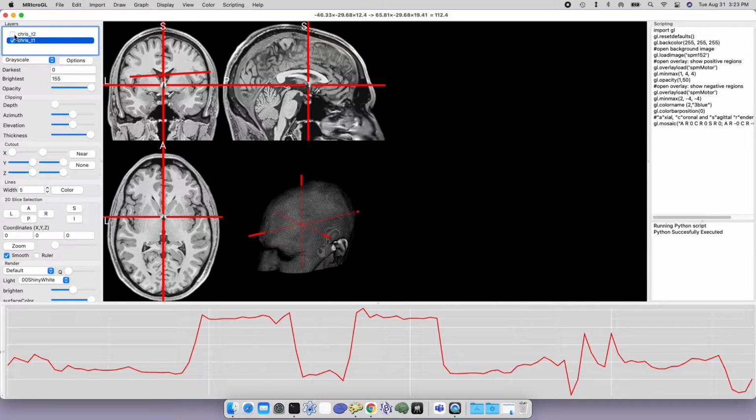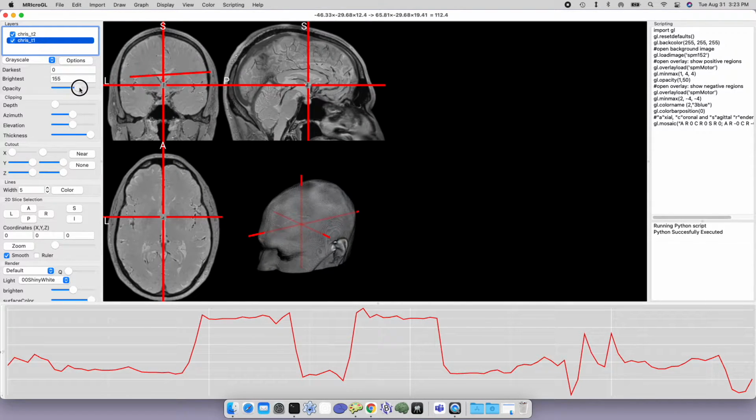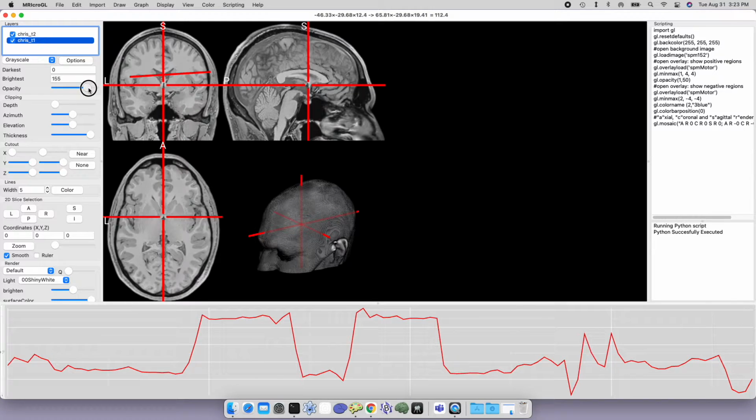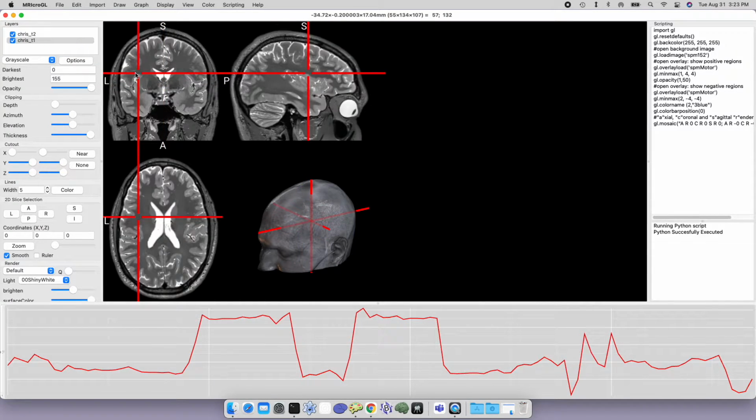And if the top image is visible, you tend to not be able to see the background image anyways. But we could select the upper layer, the CRIS T1 in this example, and you can make it more translucent. So this is a way that you can try to compare the two images and see how well they are aligned. So by showing and hiding one image or another, we can get some information about it.